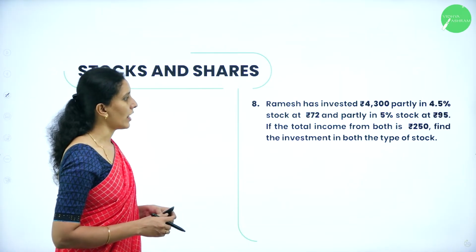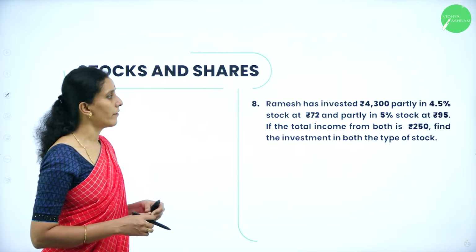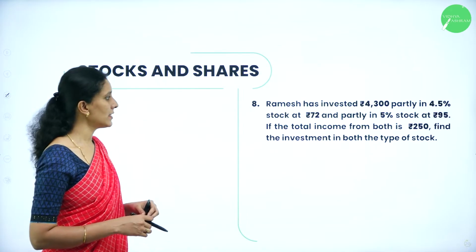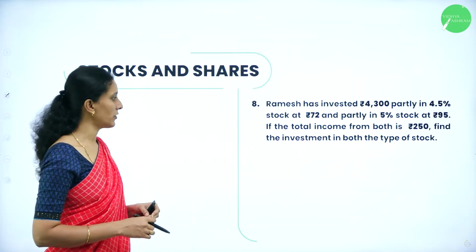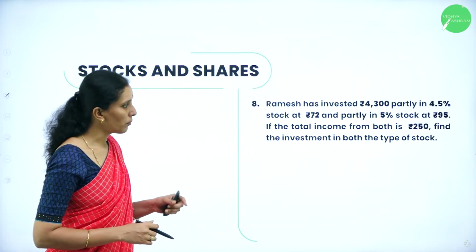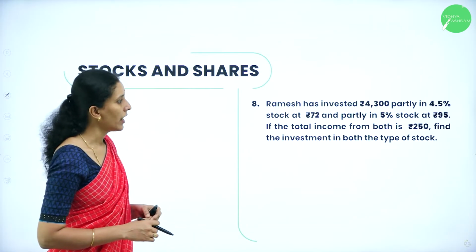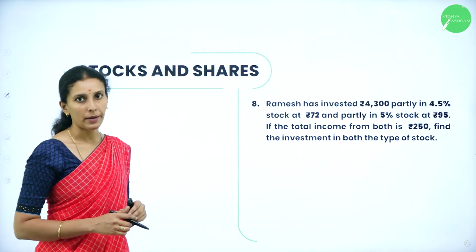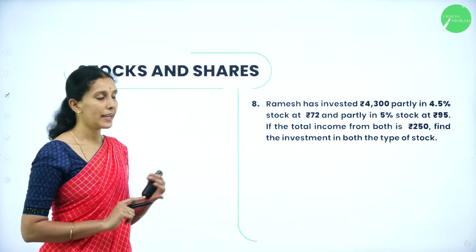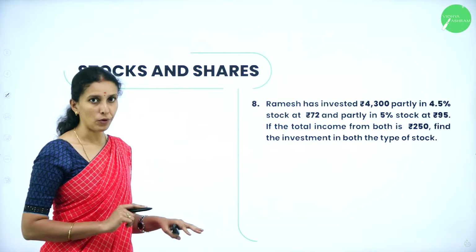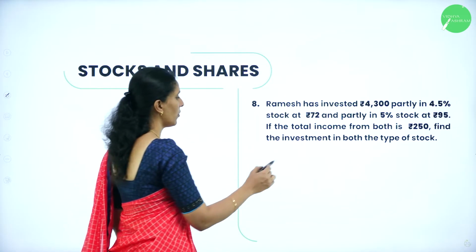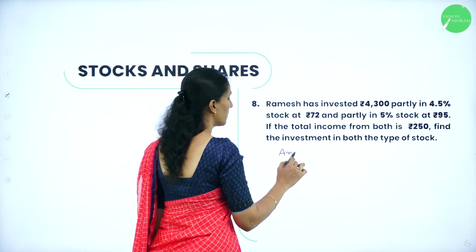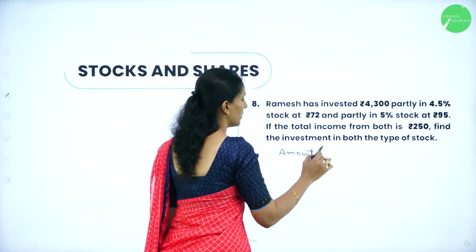Next question. Ramesh has invested rupees 4,300 partly in 4.5% stock at 72 and partly in 5% stock at 95. If the total income from both is rupees 250, find the investment in both types of stock. So first let us take the amount he has invested for both and the income he has taken from both. Now let's see the amount.